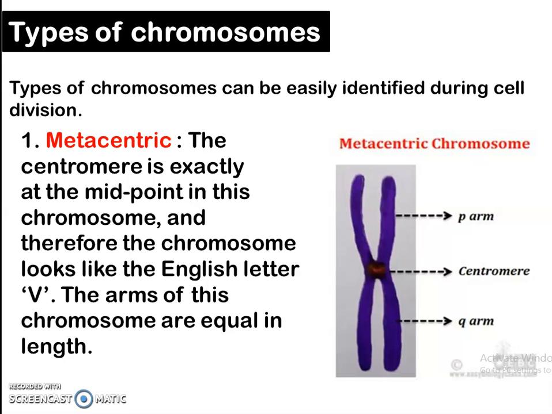Types of chromosomes can be easily identified during cell division. Let us come to the first type of chromosome. This is the metacentric chromosome. Now in this type of chromosome, the centromere is exactly at the midpoint, and therefore this chromosome appears like the English letter V. The arms of this chromosome are equal in length.